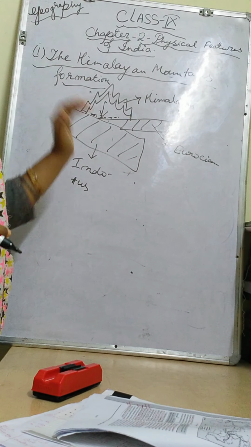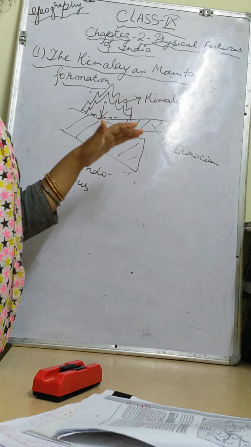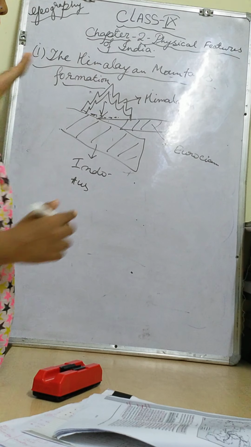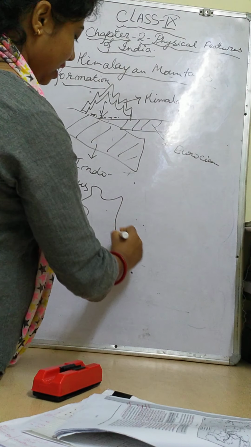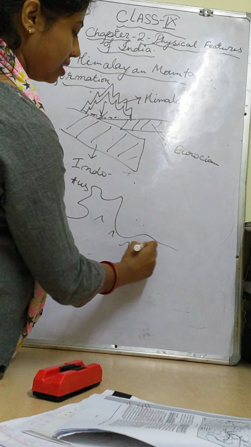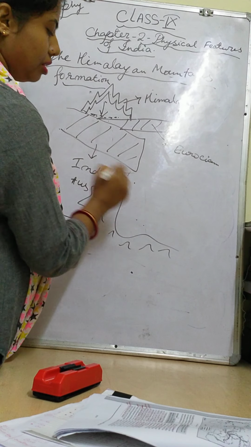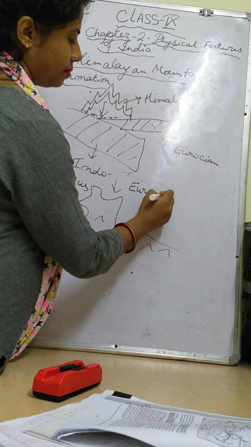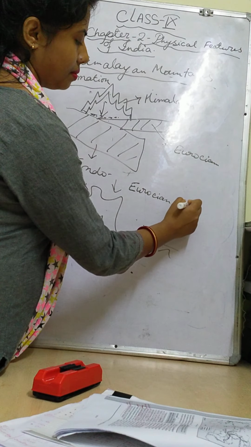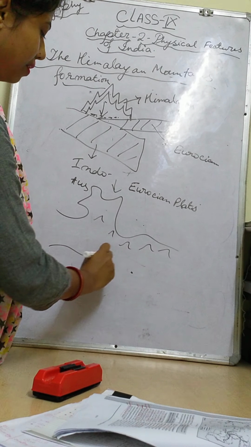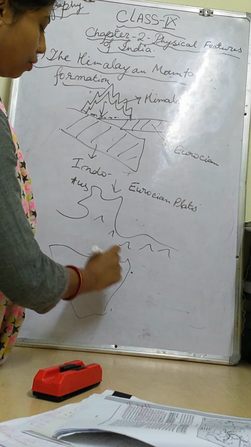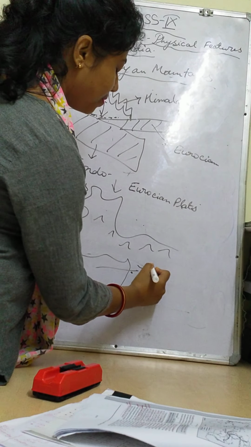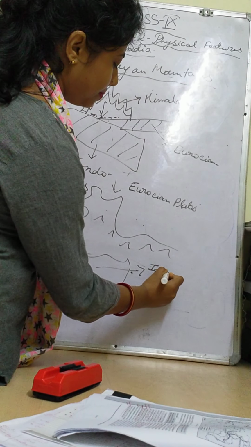Now these days, wherever the Himalaya is located, that portion was previously the Tethys Sea, the upper portion of India, then you can relate easily, right? Here the Himalayan mountains are there. The upper portion is the Eurasian plate, and the down portion, wherever we have the Deccan Plateau portion, is of Gondwana land, or we can say parts of the Indo-Australian plate.